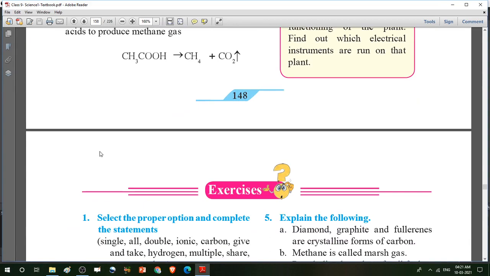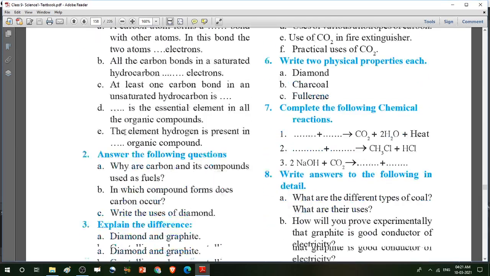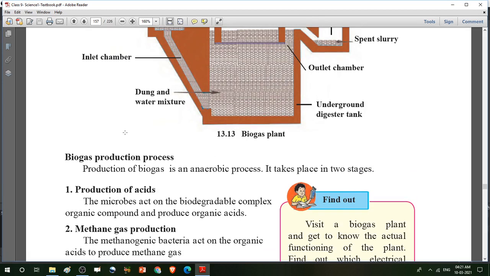So this chapter is completed now, and I will share the exercise solution with you. So just complete your notebook and learn all the questions, all the topics.